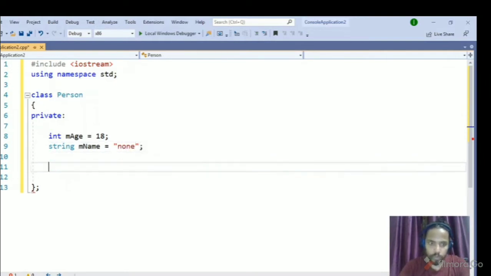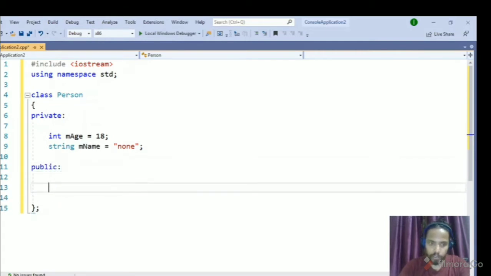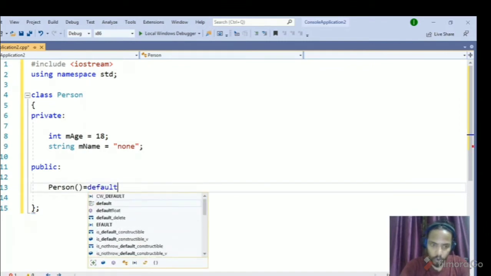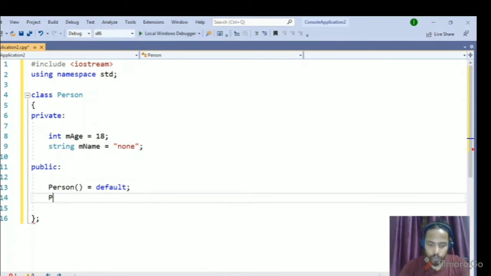So if you see here, we have a public specifier and we have a default constructor, as I talked about in the earlier video. We also have a parameterized constructor which is taking some integer variable and some arguments.